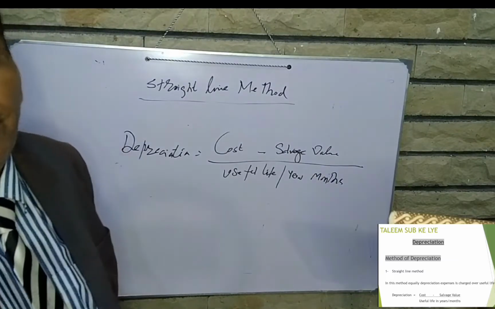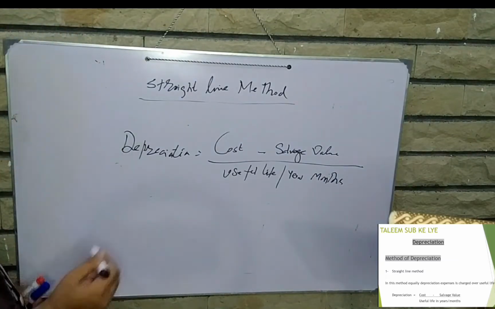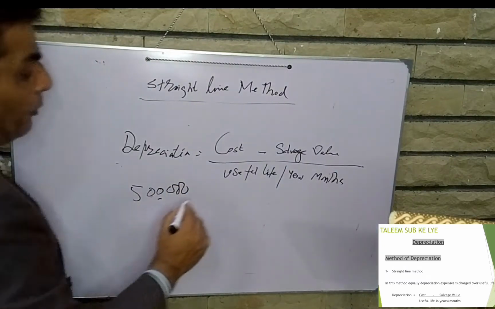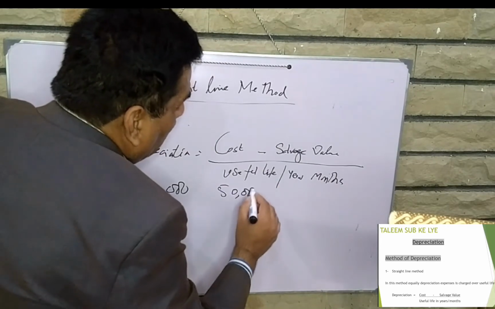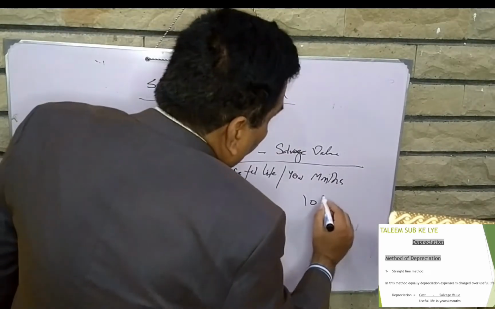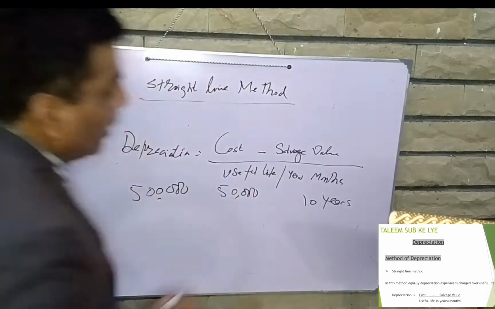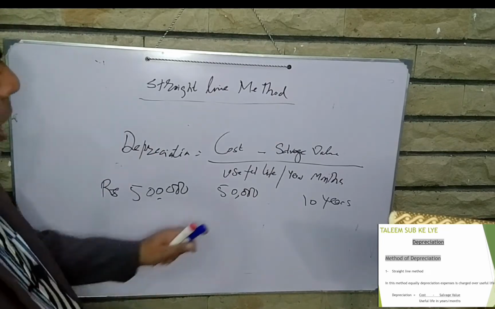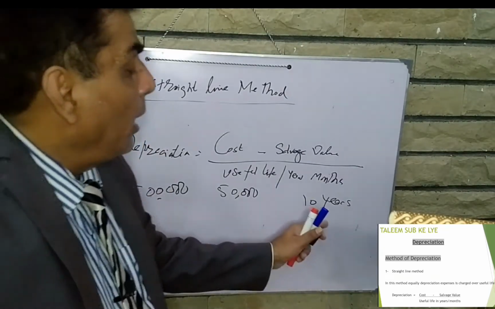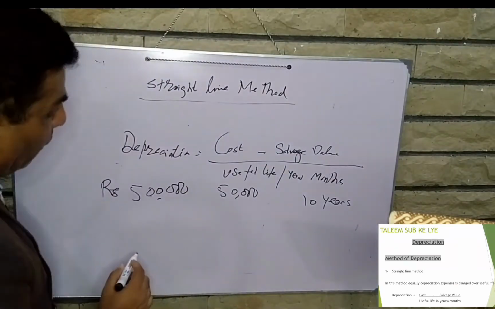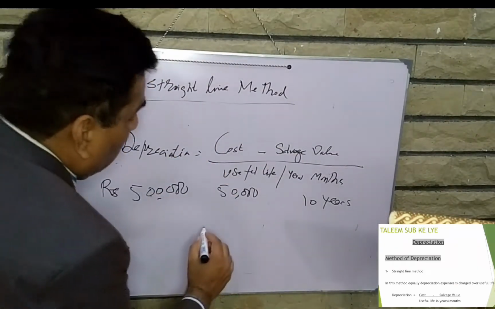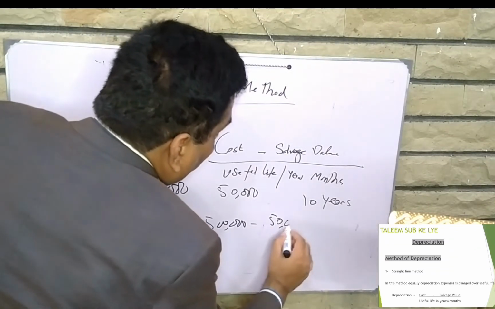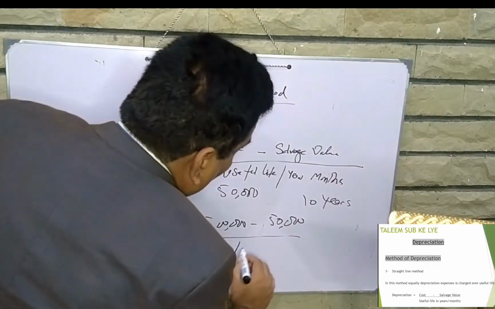Suppose a machine has a cost of 500,000, which salvage value is 50,000, having a life of 10 years. What is the example? The cost of the machine is 500,000, salvage value is 50,000, and life is 10 years. So what will be the depreciation per annum? Cost is 500,000 minus 50,000 divided by 10.